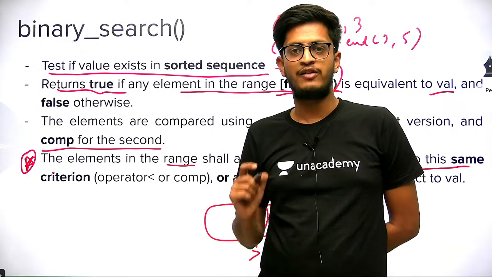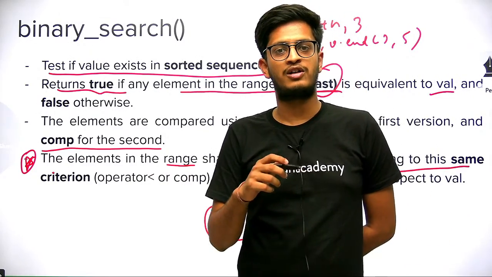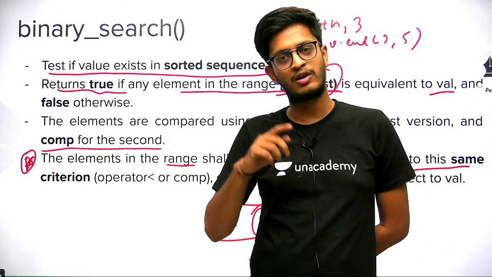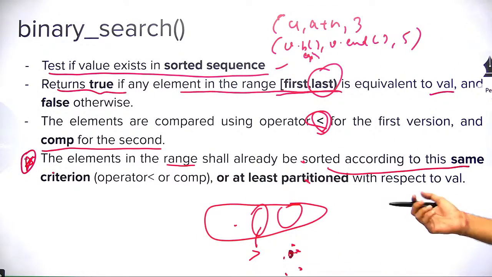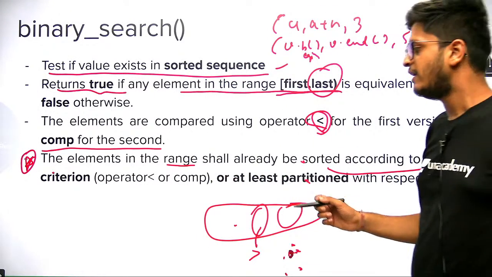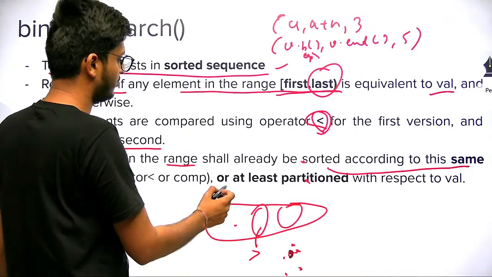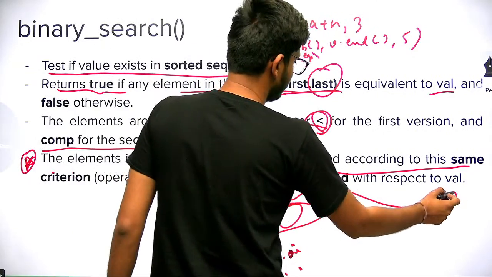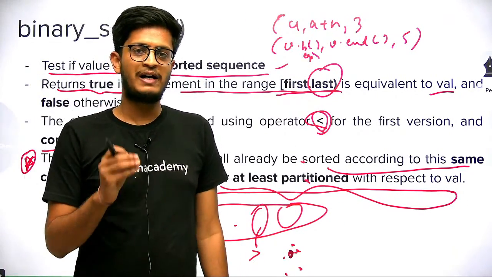And if you are using some comparator function for binary search, then the initial sequence should be sorted using that particular comparator function only, and you have to pass that comparator function also. Or if it is not sorted, it should be at least partitioned.